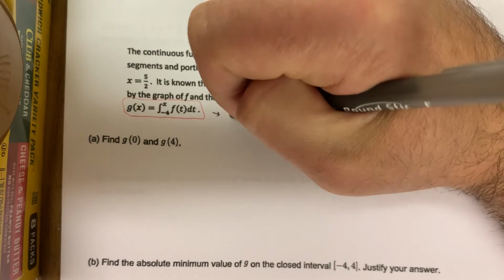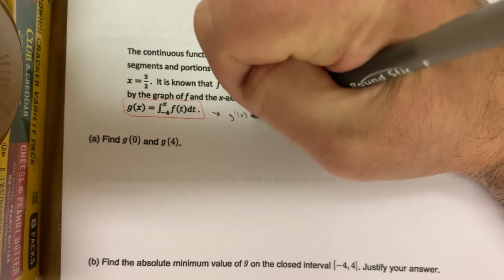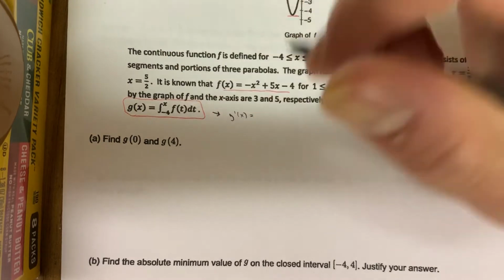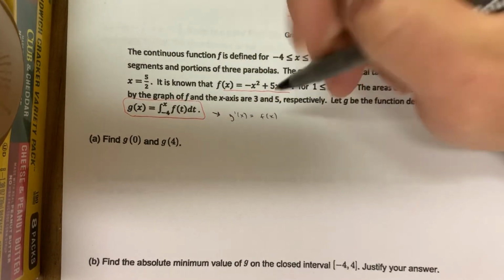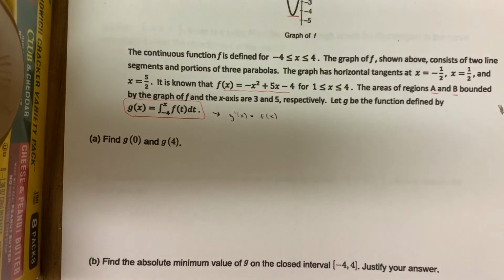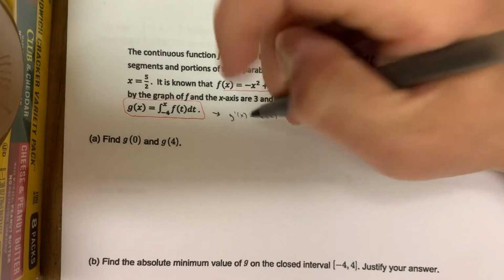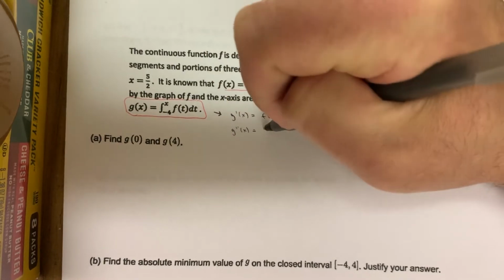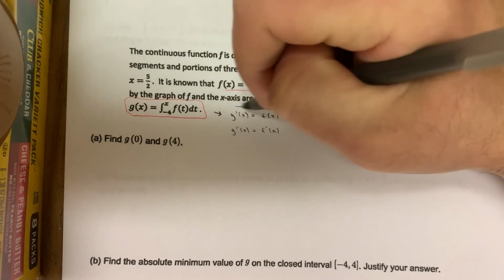They're really the same thing, because remember, to take the derivative of an accumulation function, drop that variable upper bound in for the independent variable, so f of t becomes f of x. Then don't forget the integral sign goes away, and the dt goes away, okay? So this right here is something you want to write down right away. You also want to say that g double prime of x equals f prime of x. This will help you out later on in the problem.